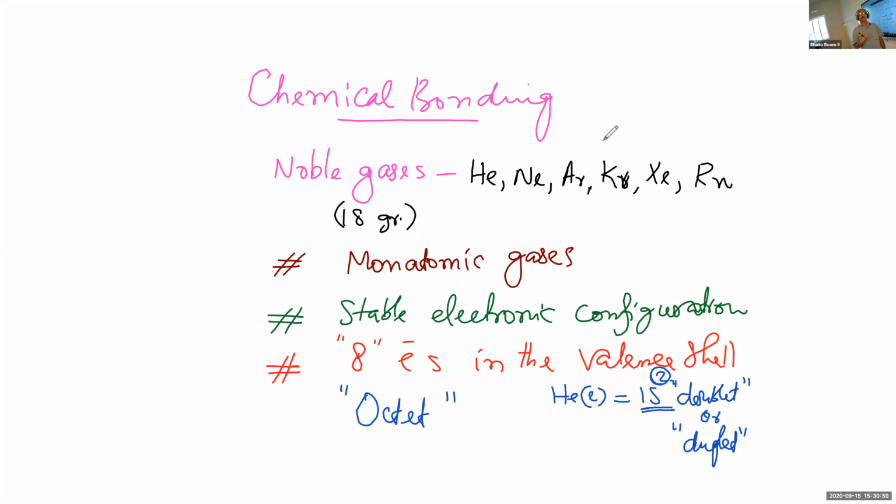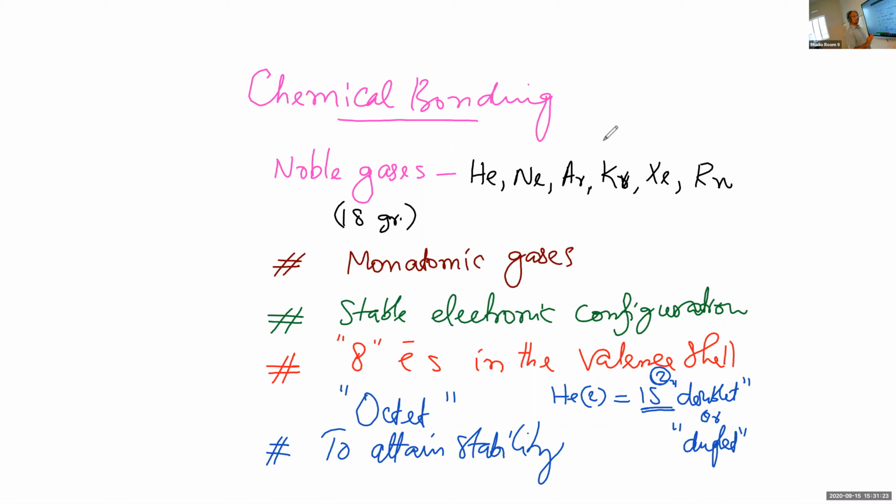Usually, the atoms combine to attain stability. The purpose of combination, the purpose of the reaction, is to attain stability. During chemical reactions, the atoms attain stability.